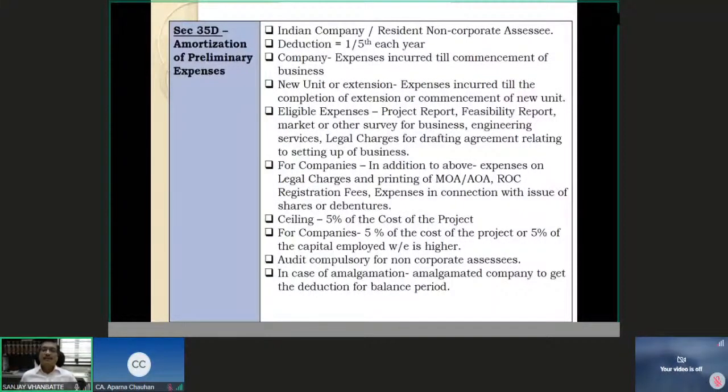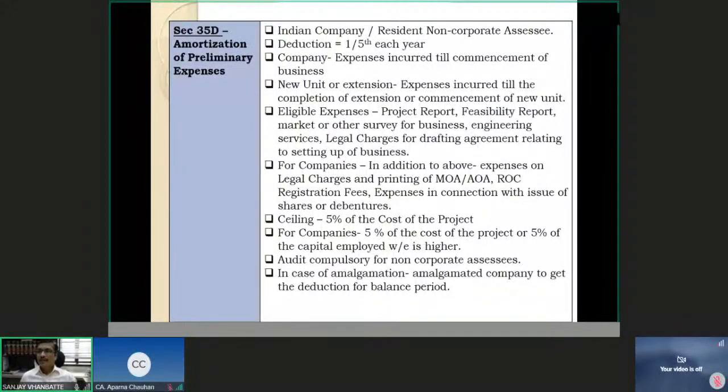That is the condition. But for companies there are two ceilings, and whichever is higher you are eligible for. For companies, either 5% of the cost of the project, which is otherwise applicable to other assets, or 5% of the capital employed. Now, capital employed is a general term which we use in the ratio of ROCE, return on capital employed.